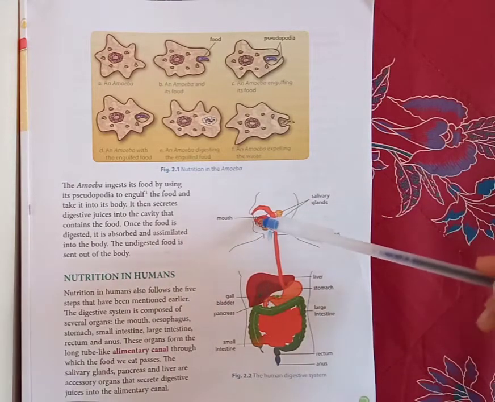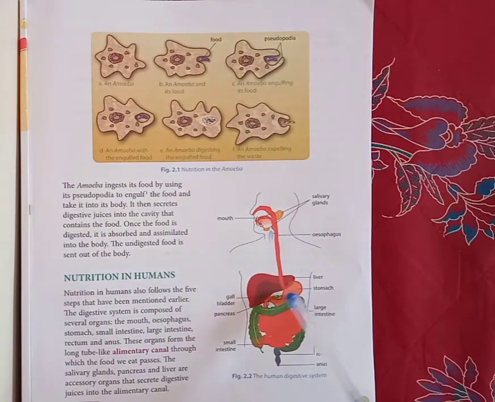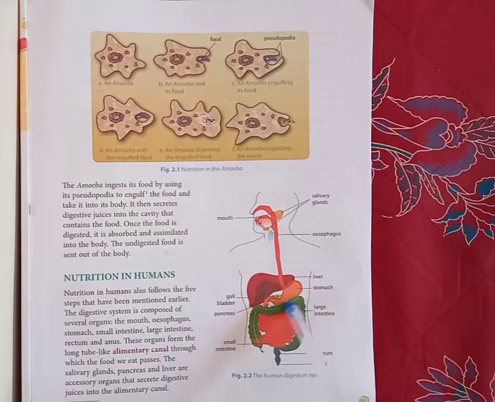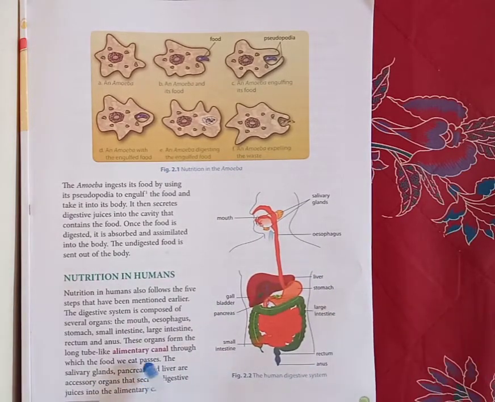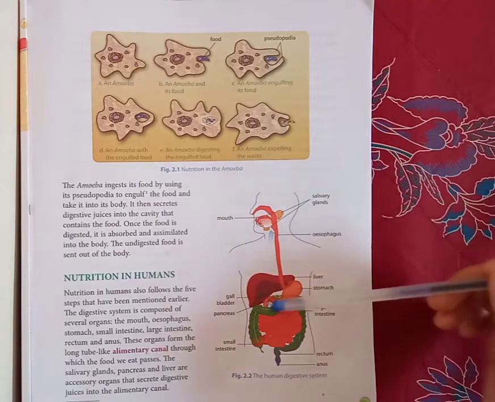After ingestion, there is digestion. The digestion happens in the stomach. After digestion, the food goes to the small intestine. In the small intestine, absorption happens, and in the large intestine, assimilation is done, and lastly egestion is done. The large intestine, rectum and anus are parts of the digestive system. These organs form a long tube-like alimentary canal through which the food we eat passes.